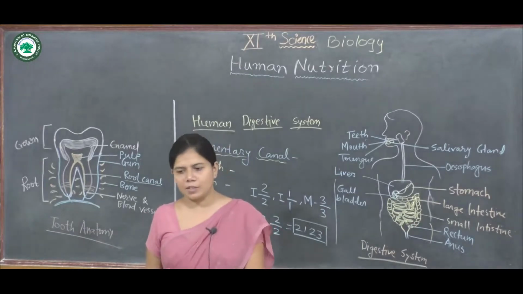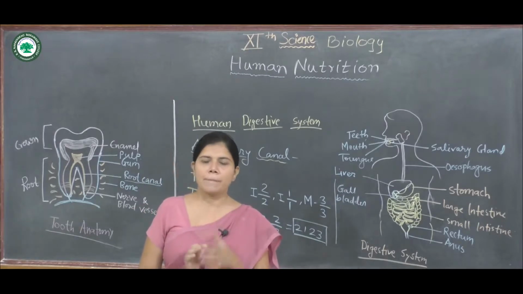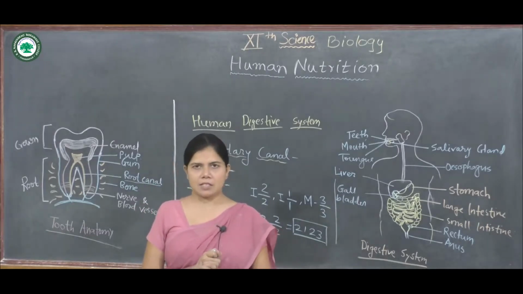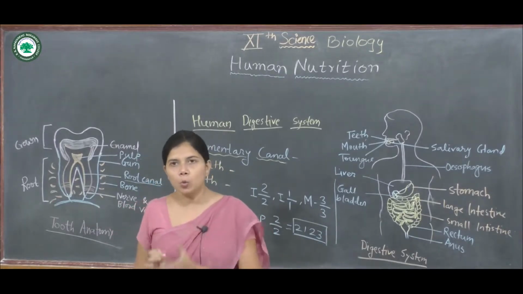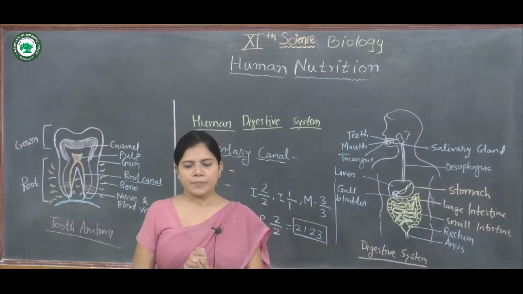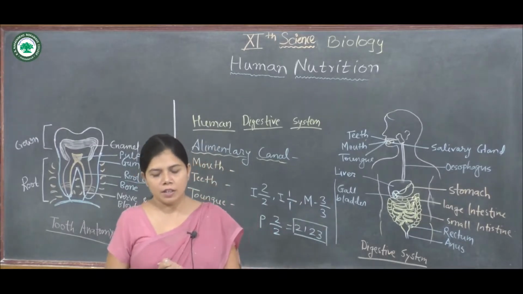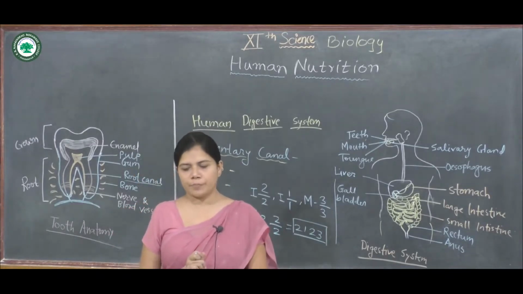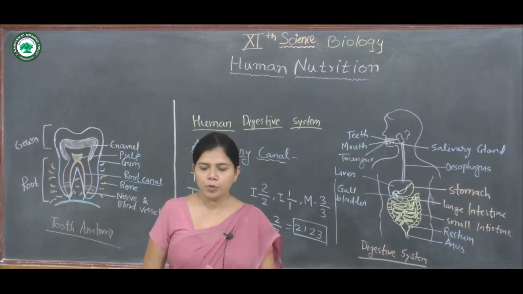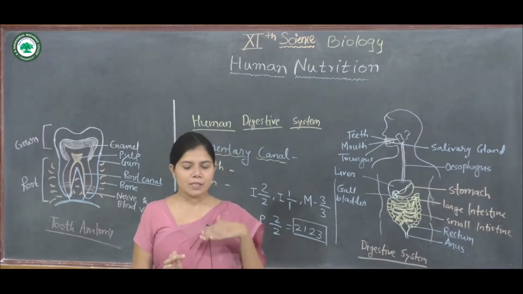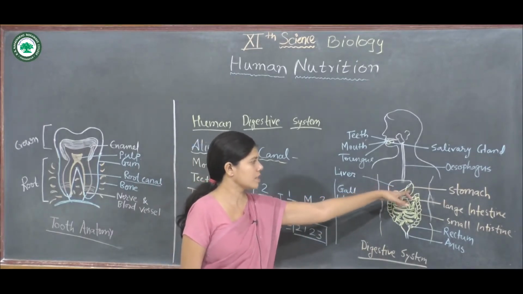The rhythmic wave of contraction and relaxation of this muscle is called peristalsis. The process of peristalsis is carried out by the esophagus, through the contraction and relaxation of the longitudinal and circular muscle. This peristalsis helps in the passage of food through the esophagus, which is connected to the stomach.